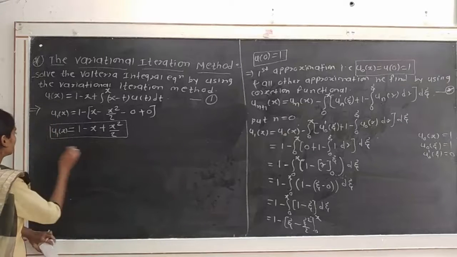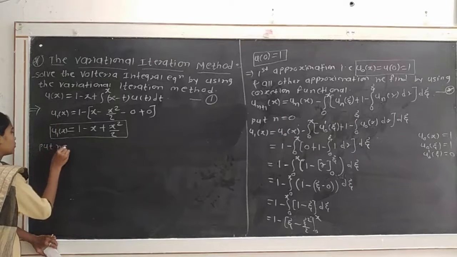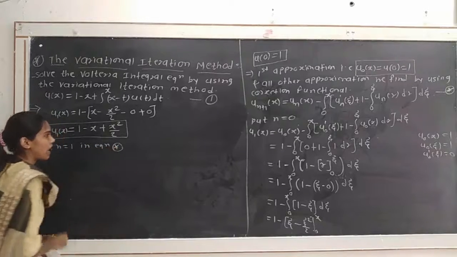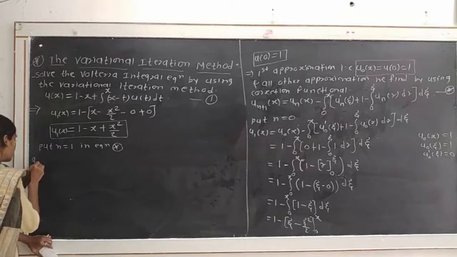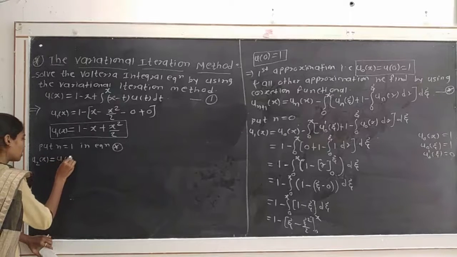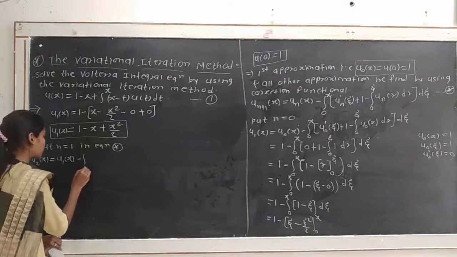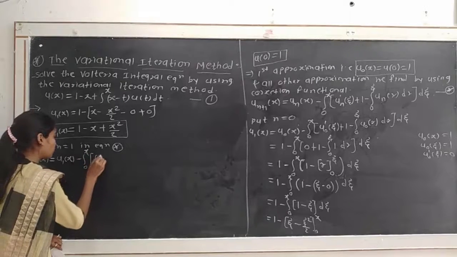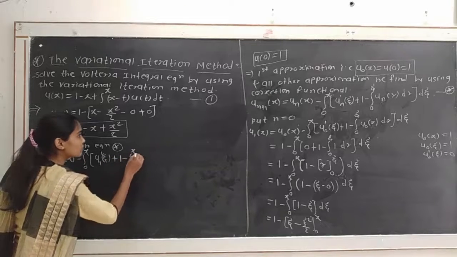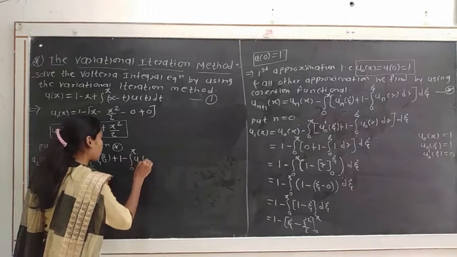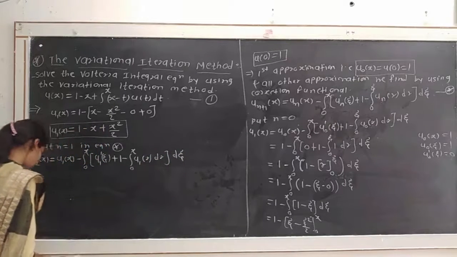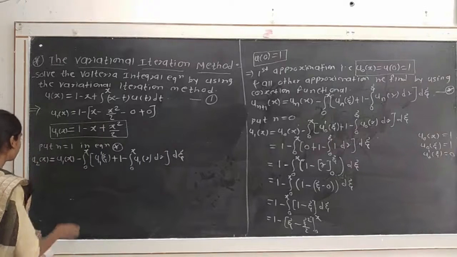For that we put n is equal to 1 in equation number star. So in equation star, by putting n is equal to 1 we get u2 of x is equal to u1 of x minus integration from 0 to x, in bracket, u1 dash of xi plus 1 minus integration from 0 to x u1 of r dr, bracket complete, d xi. This is the correction functional. Okay, so we put our values here.